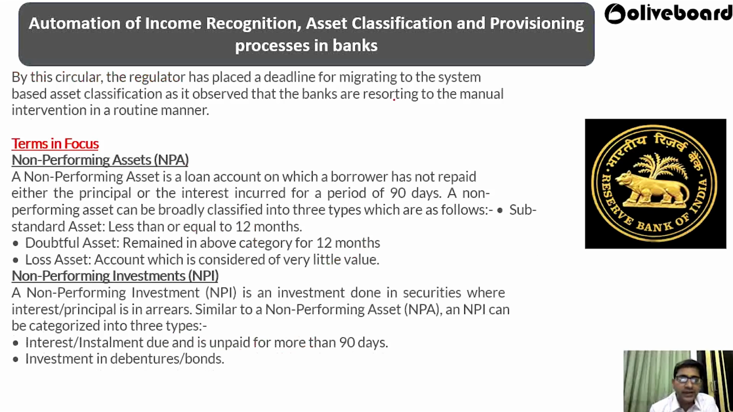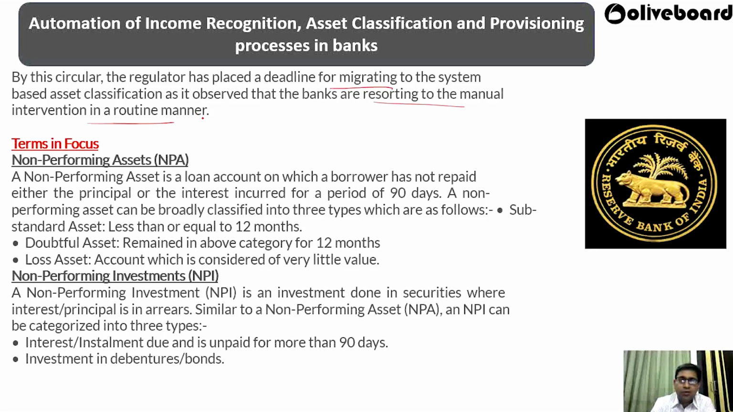By this circular, the regulator has placed a deadline for migration to the system-based process, as it is observed that banks are resorting to manual intervention in a routine manner. So here RBI has given a proper deadline that banks have to follow for the automation of income recognition and asset classification, because RBI has come to notice that most banks are still following the manual method of income recognition and asset classification.